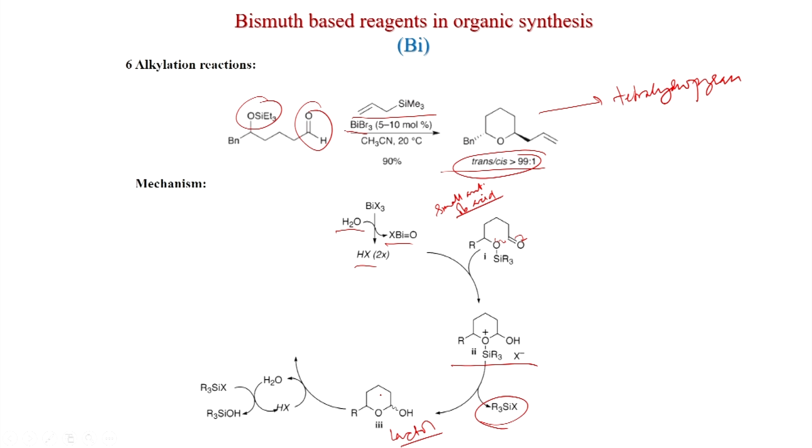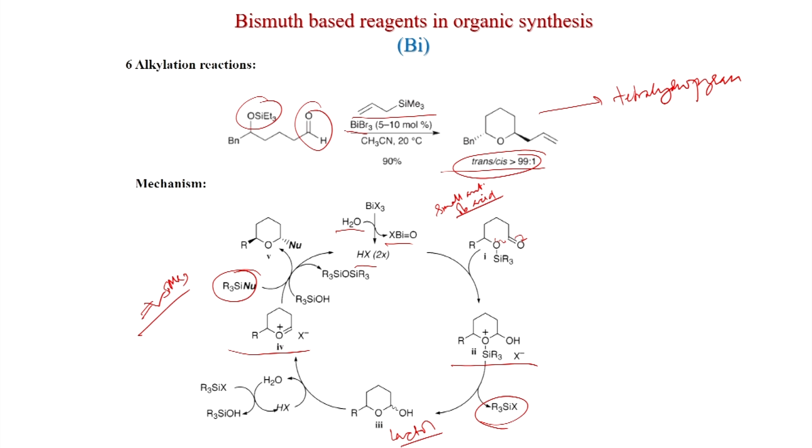Lactol in the presence of acid generates the oxonium ion, and once the oxonium ion is generated, then the allyl nucleophile, allyl silane, will react to generate an allylation. Now, this product will be selective, the trans product will be formed exclusively, and this R3SiOH regenerates HX. So, this is the catalytic cycle, and this work was published in JACS 2003.